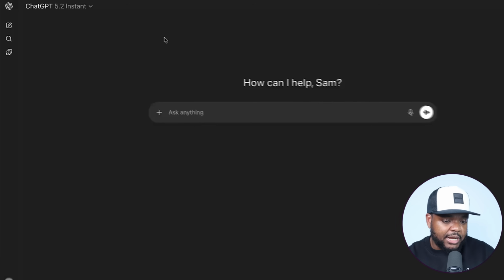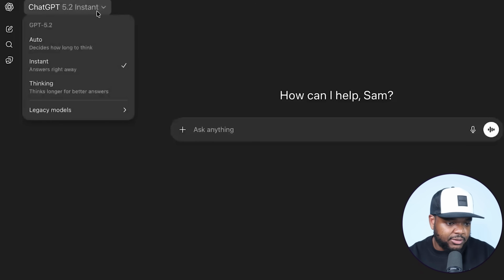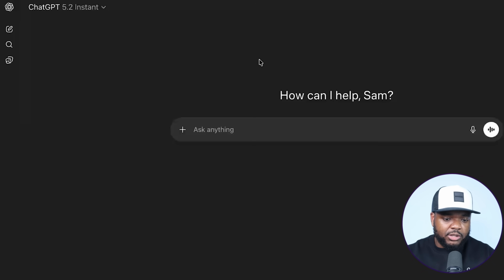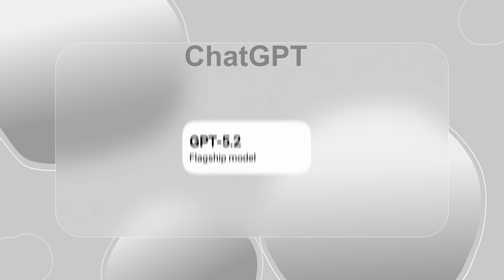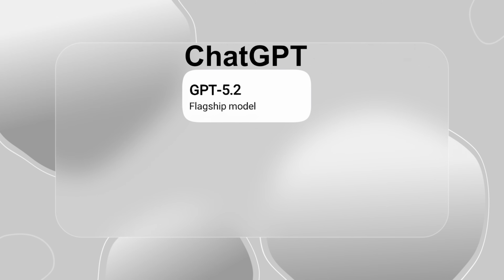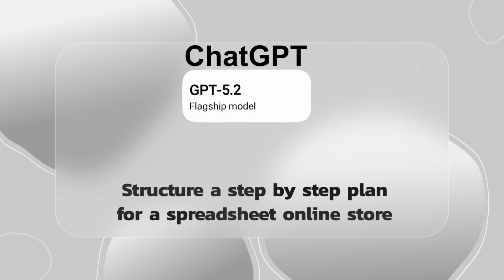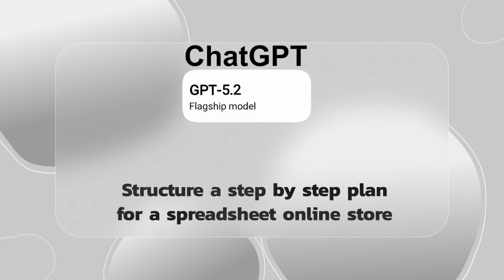Now, if I just head over to ChatGPT, as you can see, I'm using 5.2 instant. So this is what we're going to use. And one of the first ways that I want to test out 5.2 is I want to see how quick it is when it comes to being able to help me structure a step-by-step plan for a spreadsheet online store.